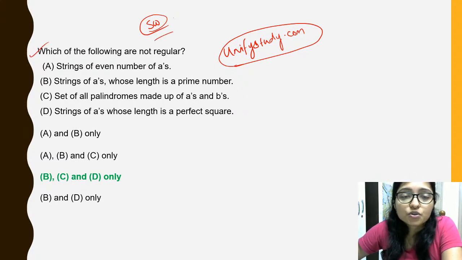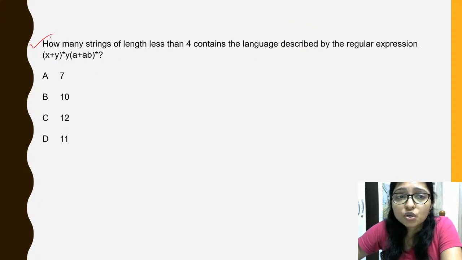Now this was the last question we discussed in our previous class. So this is the next question. Please try to solve this question.